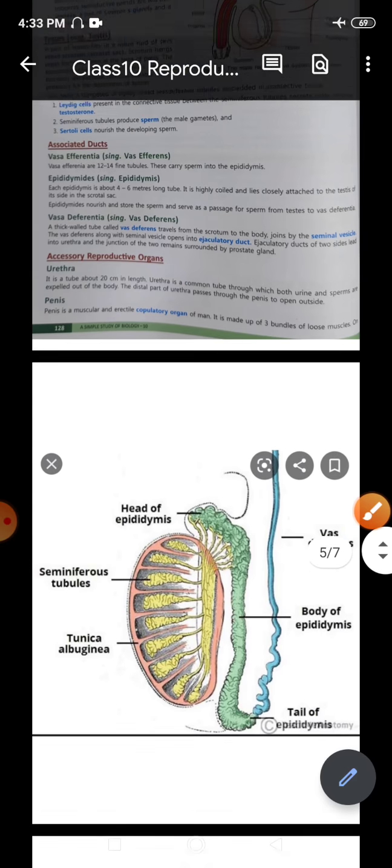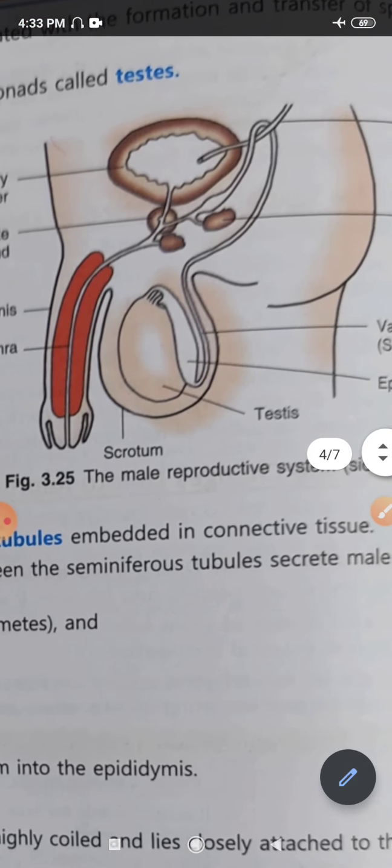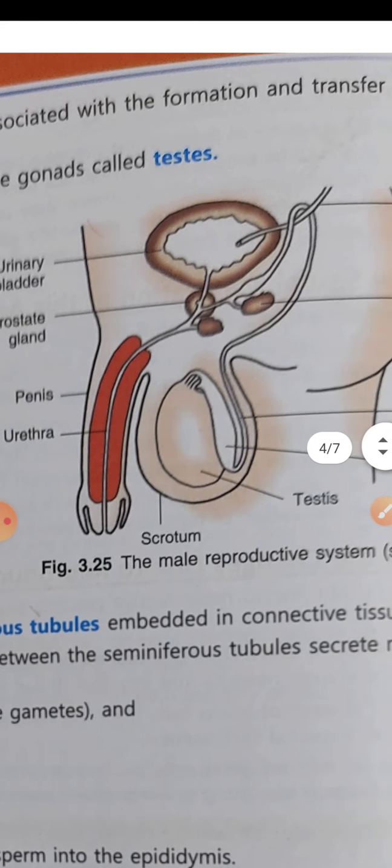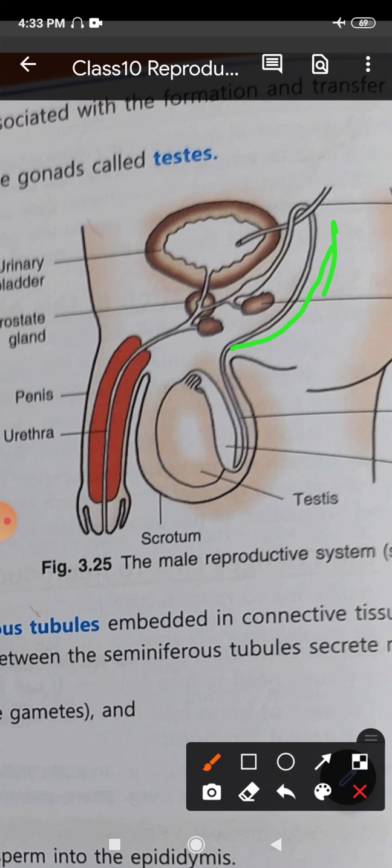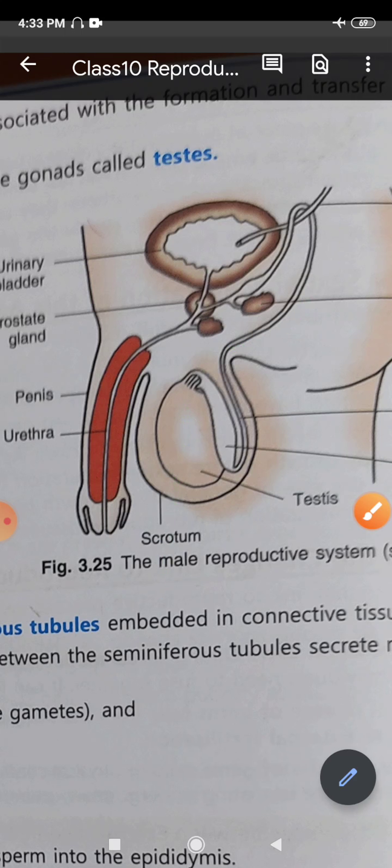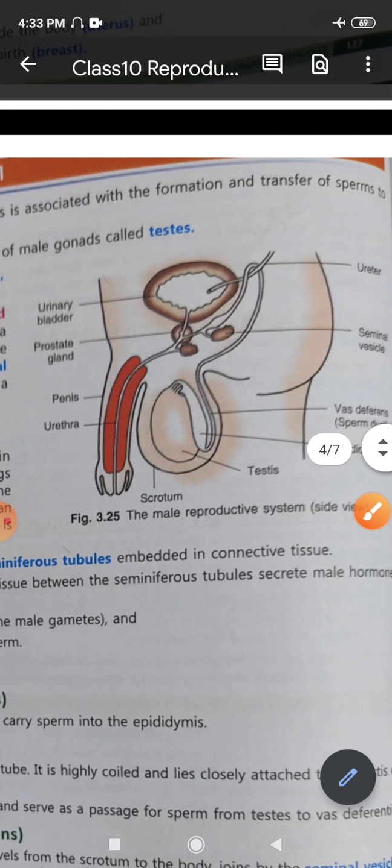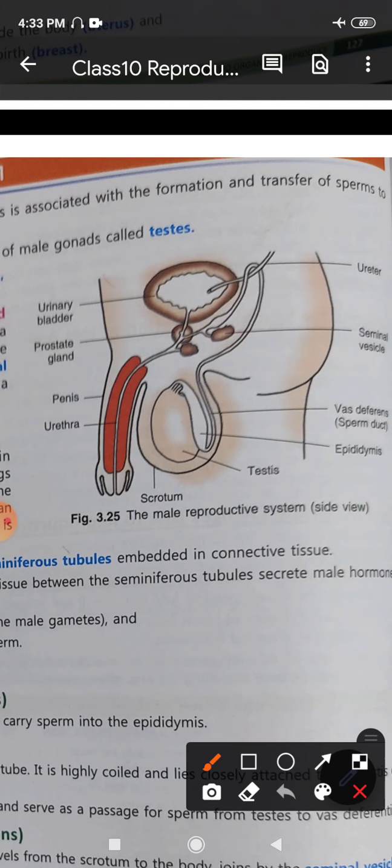Now we move back to this diagram here. Here you will see the vas deferens. It comes out. Now this tube is the vas deferens, right? And you can see these small glands that are present over here. This vas deferens loops around the ureter, and then the secretions of the seminal vesicles, this is the gland, are secreted into the vas deferens. What is the vas deferens carrying? It is carrying the sperm, right?